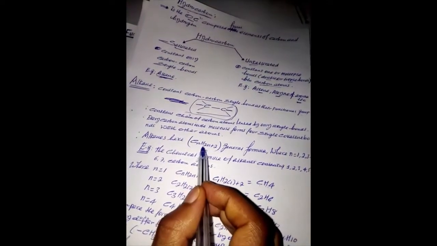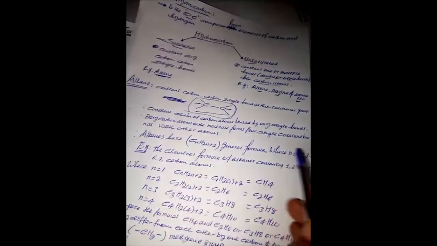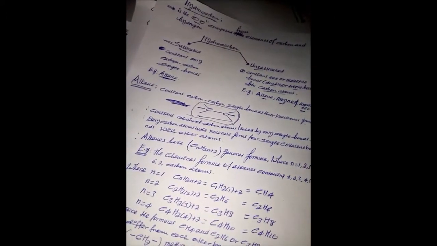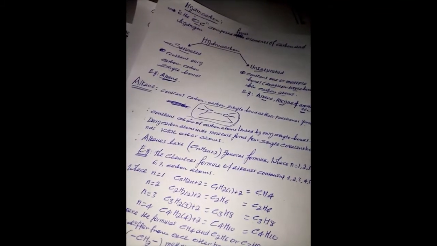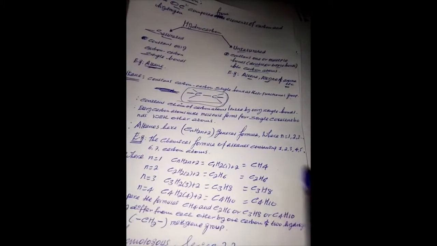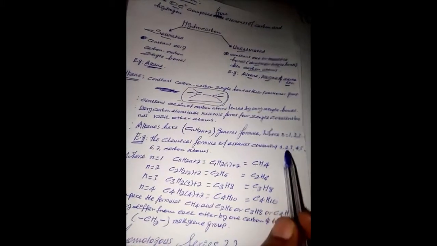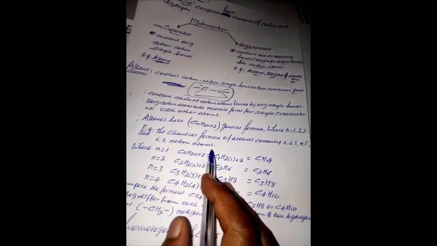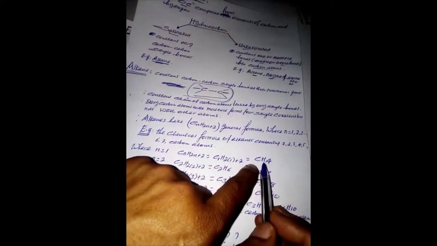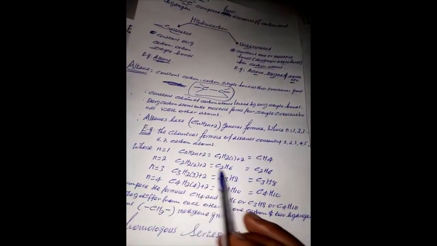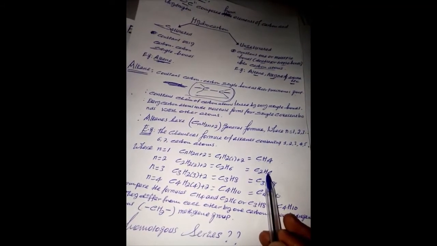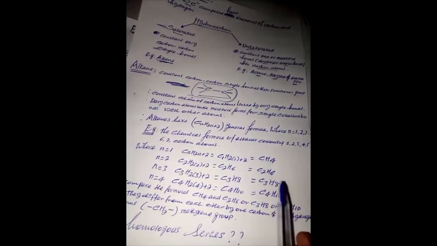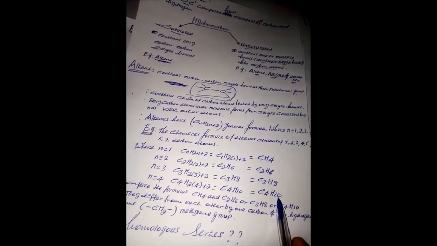Alkane have CnH2n plus 2 general formula where n is 1, 2, 3, 4, 5, 6, 7, 8, 9, 10, and so on. Example: the chemical formula of alkane containing 1, 2, 3, 4 carbon atoms, where n is 1, CH4, where n is 2, C2H6, where n is 3, C3H8, where n is 4, C4H10.